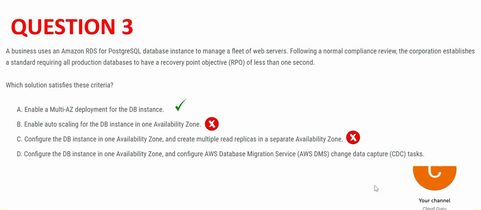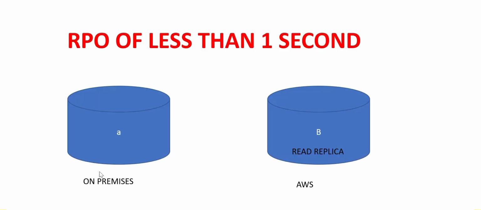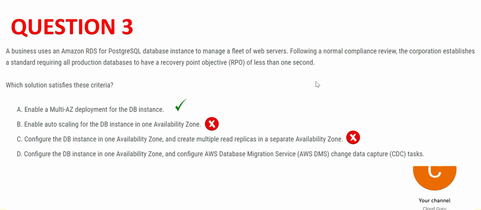Hence, C is wrong. D says configure the DB instance in one AZ and configure DMS, Database Migration Service, change data capture tasks. This is not required. Why is DMS used? If you have to move data, say this database is on premises and you have to move this data to AWS, then you use DMS. Do you have a use case for moving the data? No, there is no use case for moving the data. The use case is for RPO. Hence, D is also wrong.